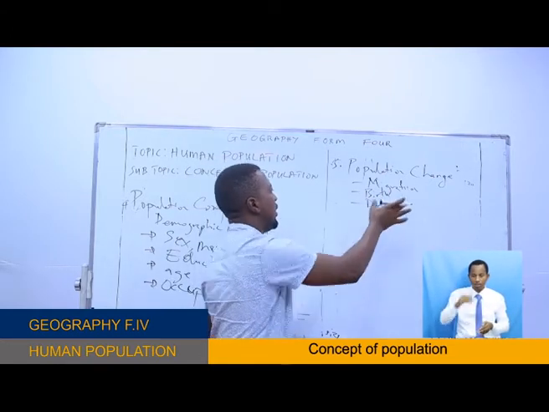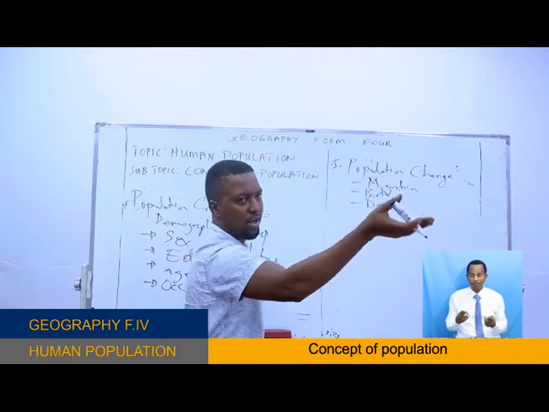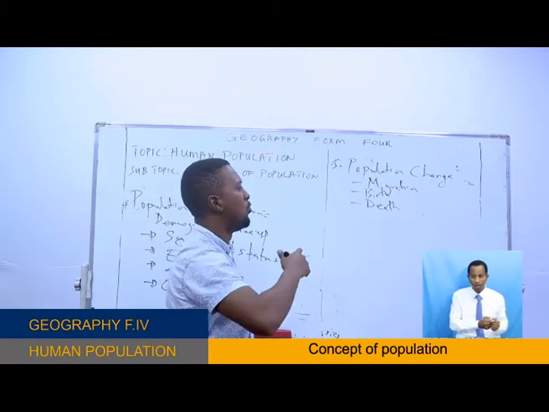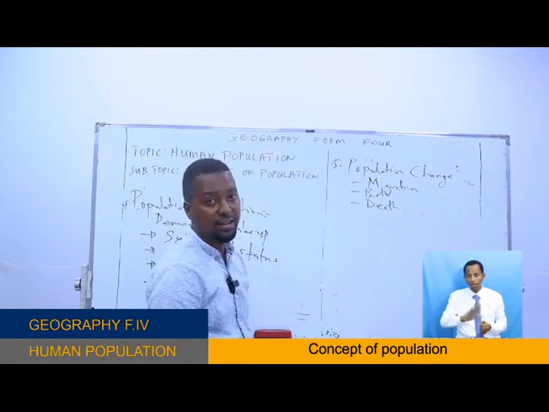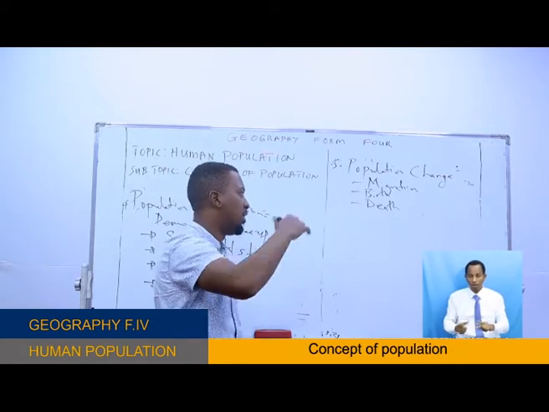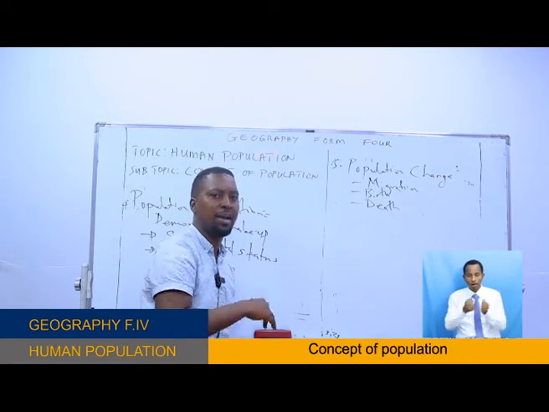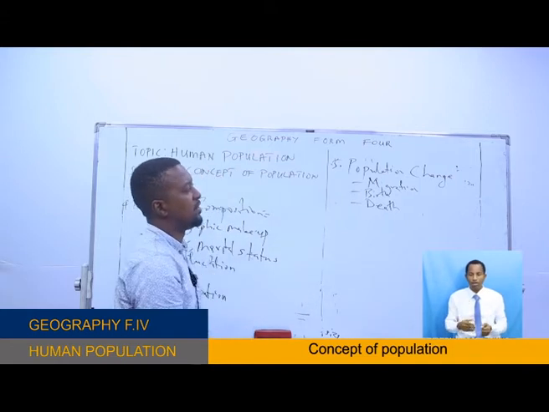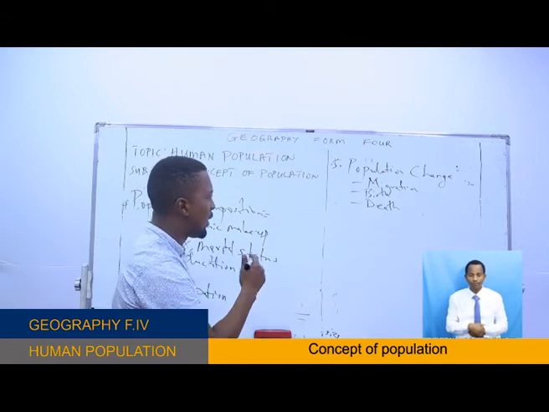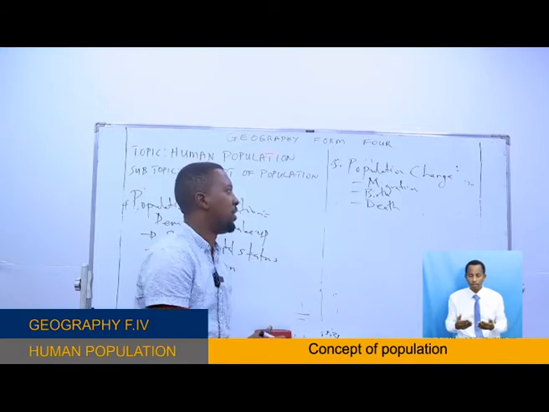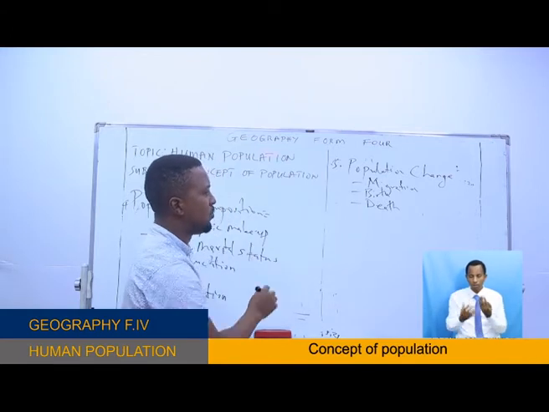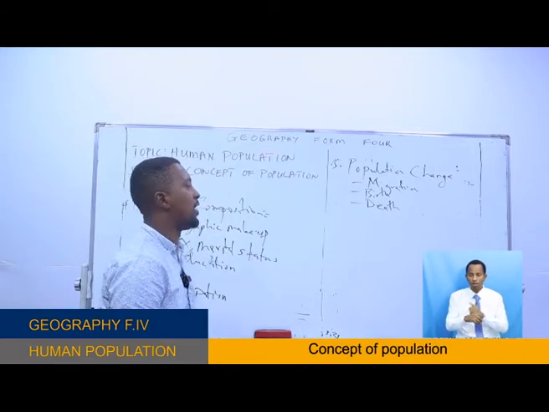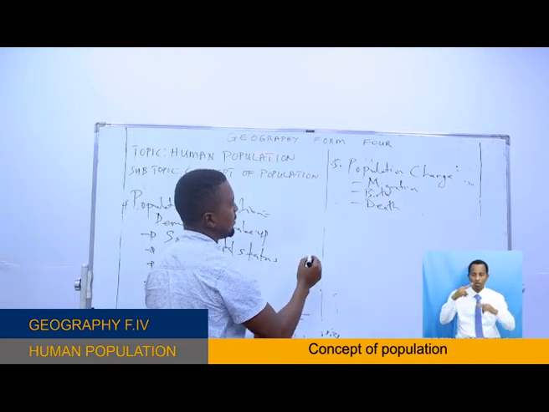If people migrate outside, move and settle elsewhere, we decrease the number of people. And if they migrate in, which we call immigration, the population size will increase. That process is called population change, and we will discuss this more in the coming lesson. Another is population structure.